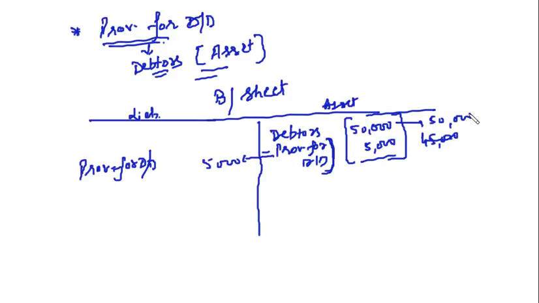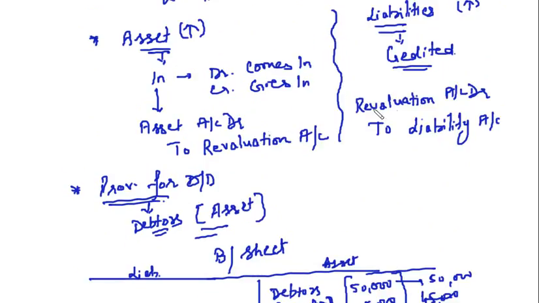You can show it this way also in the balance sheet. Now what is happening here? The provision for doubtful debts is reducing your asset and increasing your liability. Then what is the journal entry for that?